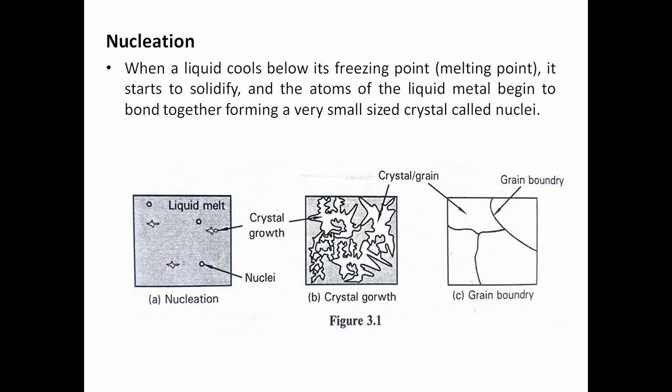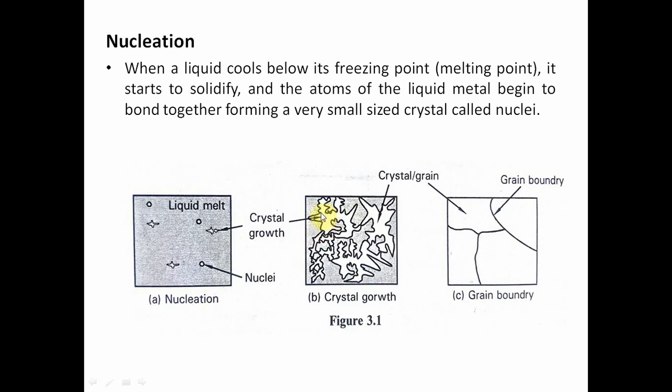As the solidification process progresses, the crystals increase in size. In figure B, there is an increase in the size of the crystals. We call these dendrites.